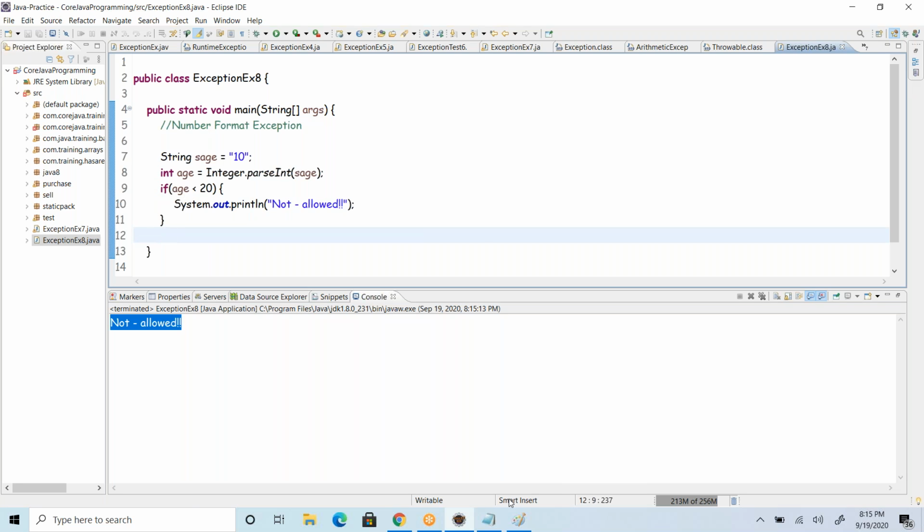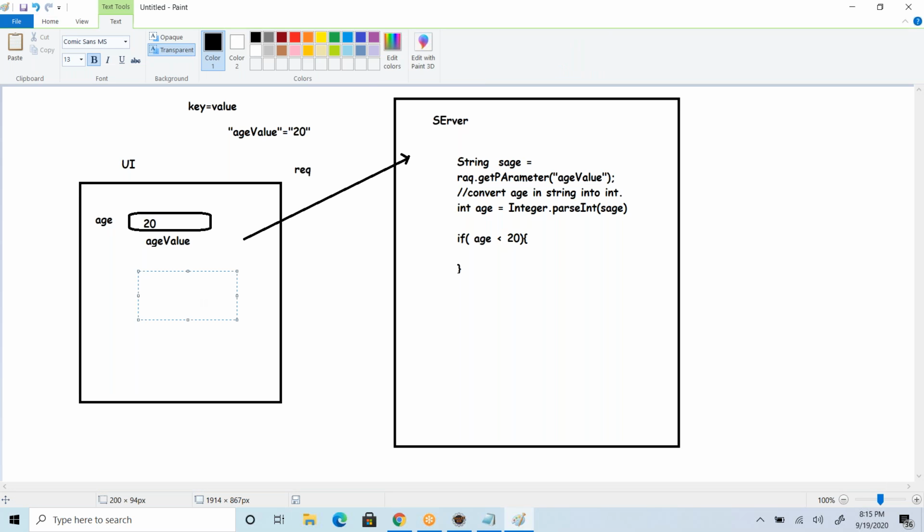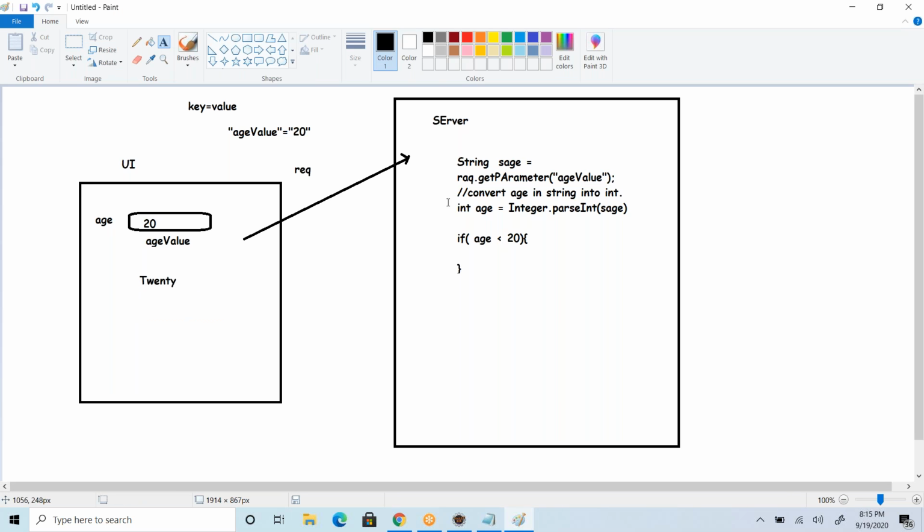And what will happen sometimes, maybe the end user is not up to that maturity level, and instead of entering the value as 20, he entered something like this, 20 with extra characters. Now as it is, it will happily take it up to here, Integer.parseInt of s is equal to what, 20.